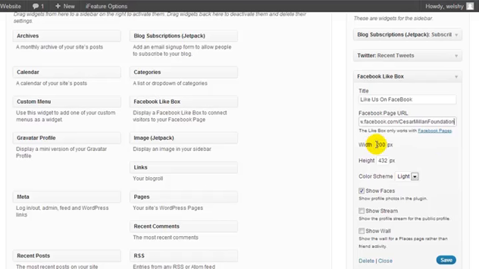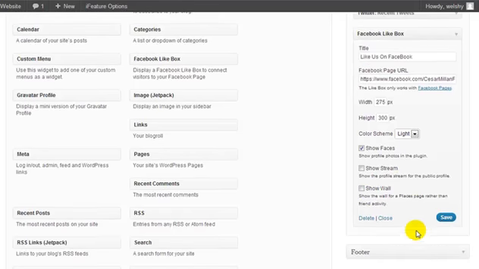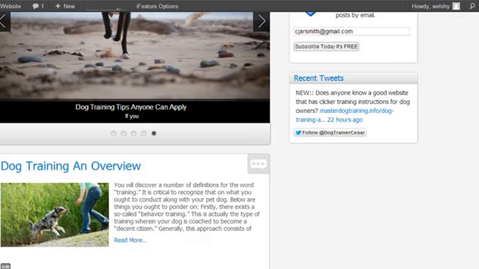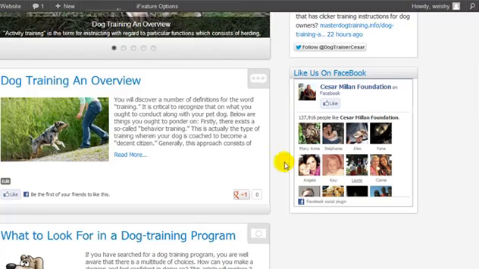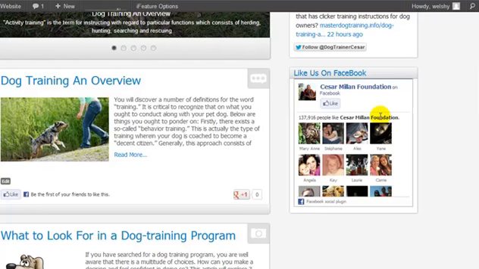That's his Facebook page. Now the width, we're going to enter in 275 because that's the approximate width of our widget area. And the height, you can play around with. The higher it is, the more stuff it's going to display. I'm going to stick with around 300. We have a color scheme. I'm going to stick on light. I only want it to show faces. You can have it show your stream or your wall. It's up to you what you want to do. Let's click save, and let's go refresh the home page. We'll click refresh, and here we have our Facebook like.